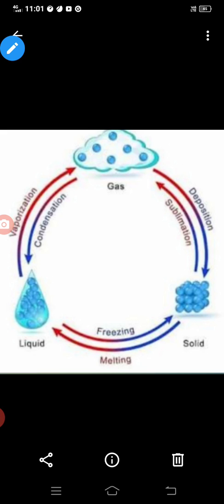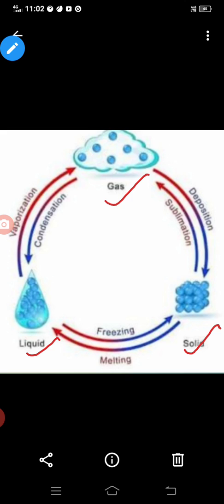So today our topic is changing states of matter. First, how many states of matter? We have discussed already that a matter has three states. First is solid, second is liquid and third is gas.